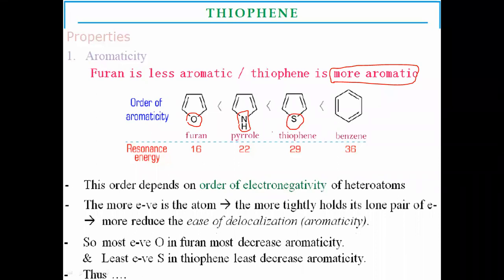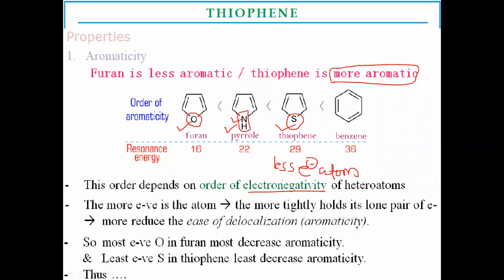Sulfur is a less electronegative atom than oxygen and nitrogen. Nitrogen is a higher electronegative atom than sulfur, whereas oxygen is more electronegative than nitrogen and sulfur. So on that basis, if the electronegativity of a particular atom is higher, then there is a chance of holding of non-bonded electrons over it.